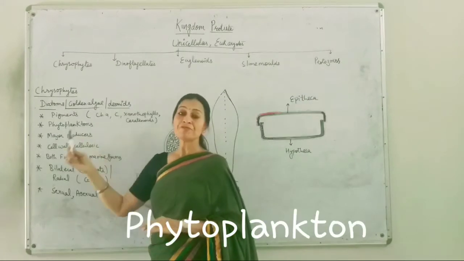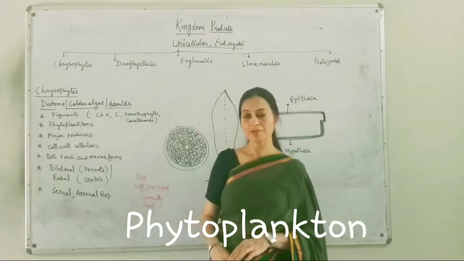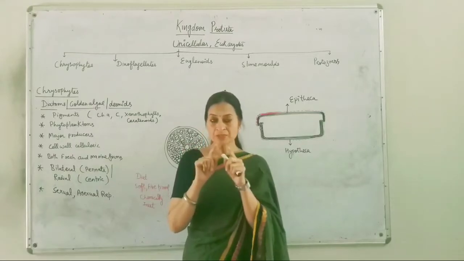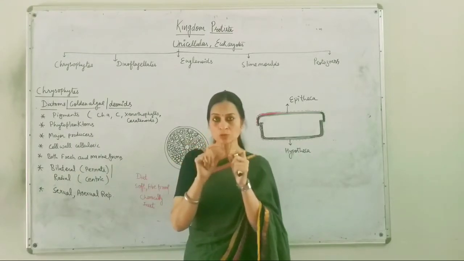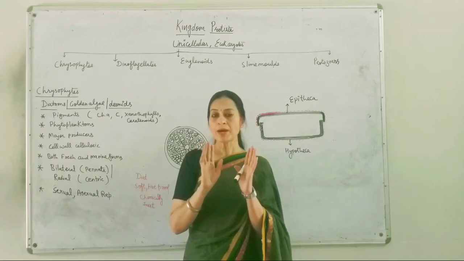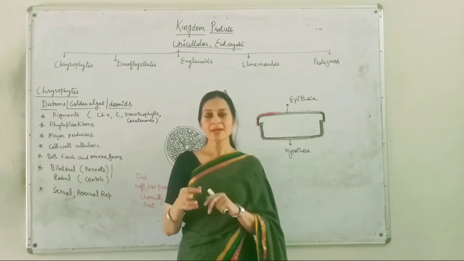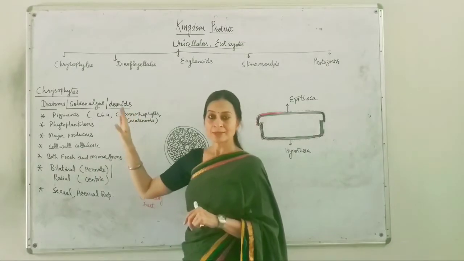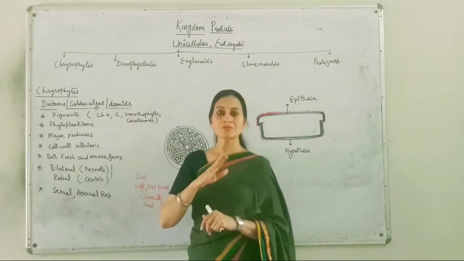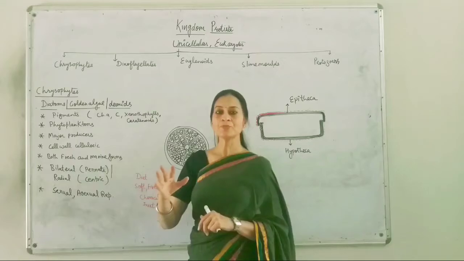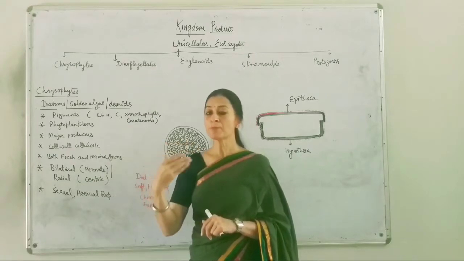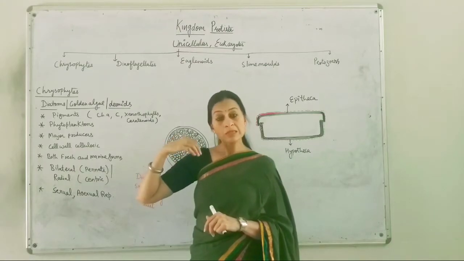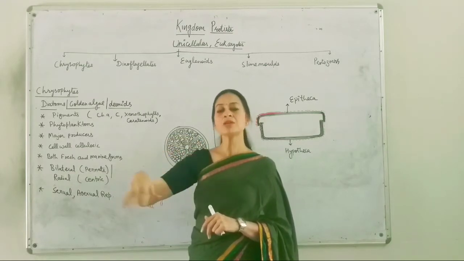They are known to be phytoplanktons. When we are talking about the phytoplanktons, then we can split this word into two parts. Phyto means plant-like and planktons means free-floating. These are the organisms, they float over the surface of water freely and they can move from one place to another place just by current of water. They passively float.